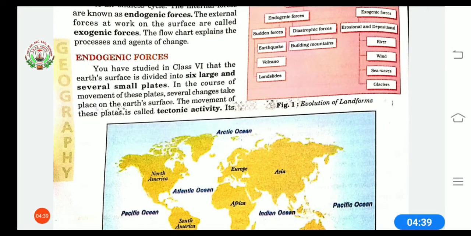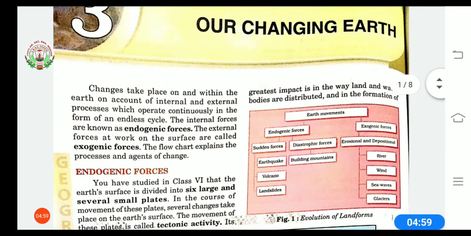Now, in the course of movement of these plates, several changes take place on the earth's surface. This movement of the plates is called tectonic activity. Its greatest impact is in two ways. First, the way land and water bodies are distributed, and another is in the formation of mountains.